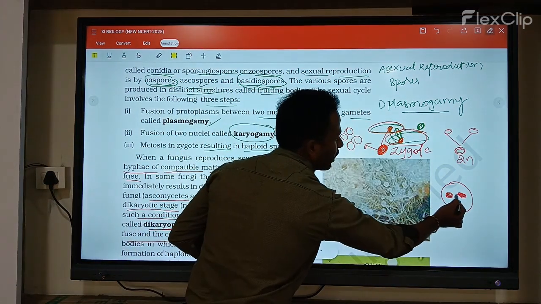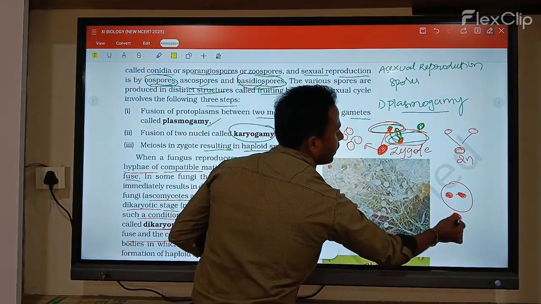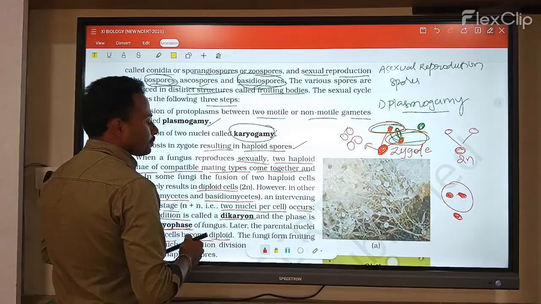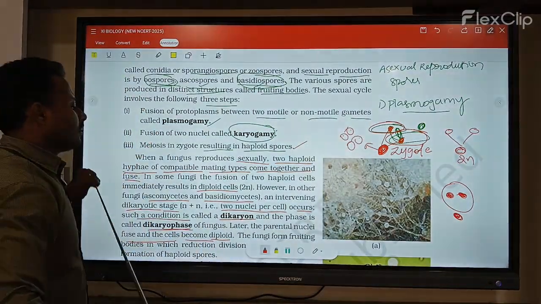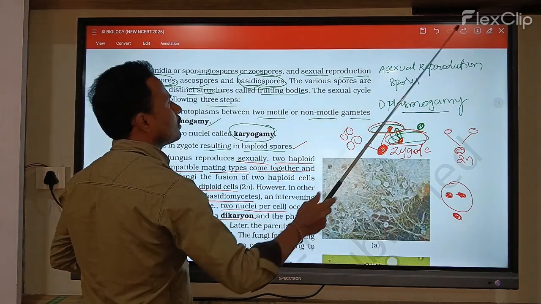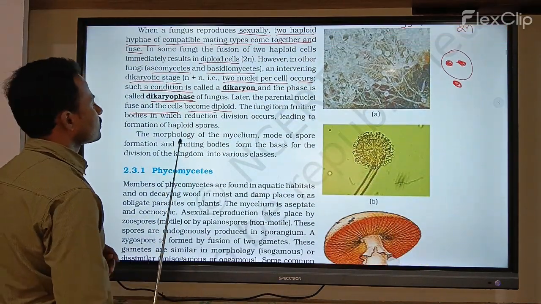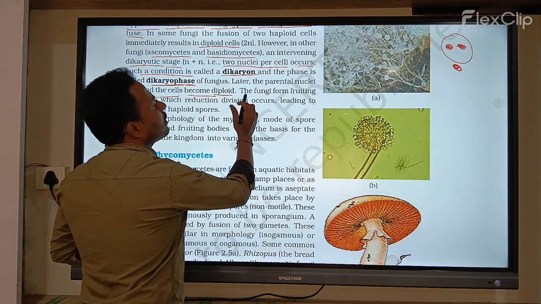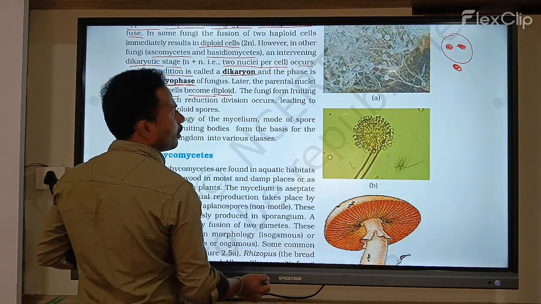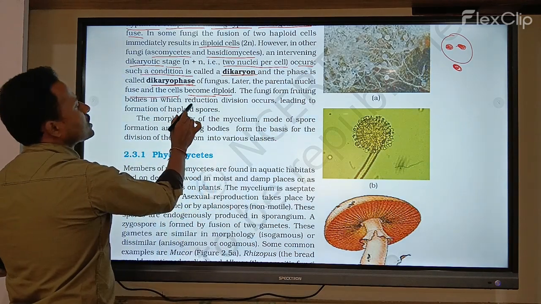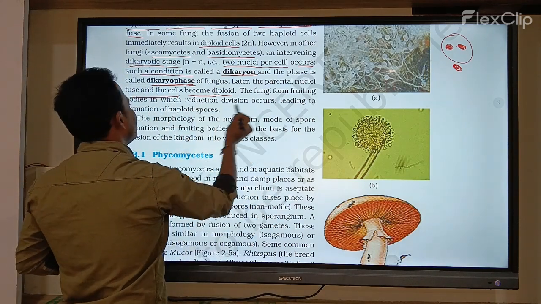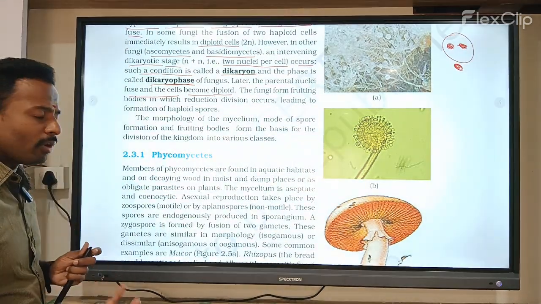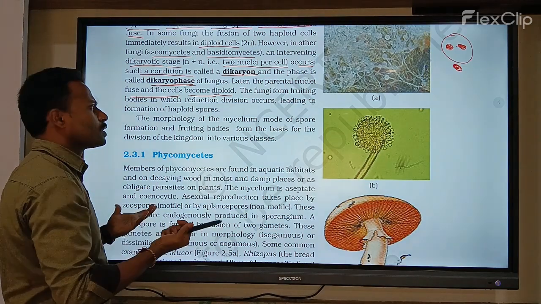When they fuse, a diploid nucleus is formed. Next, the fungus forms fruiting bodies, in which reduction division occurs, leading to the formation of haploid spores. After development, what happens is the formation of haploid spores.